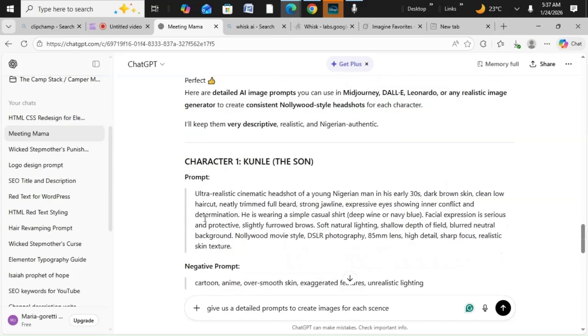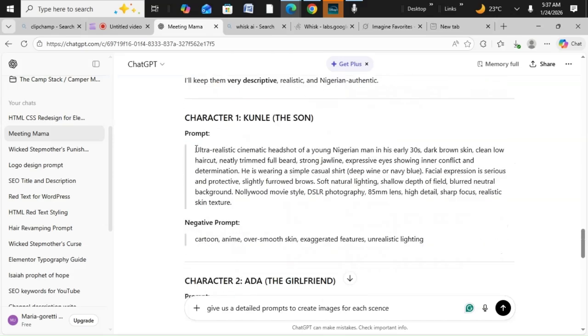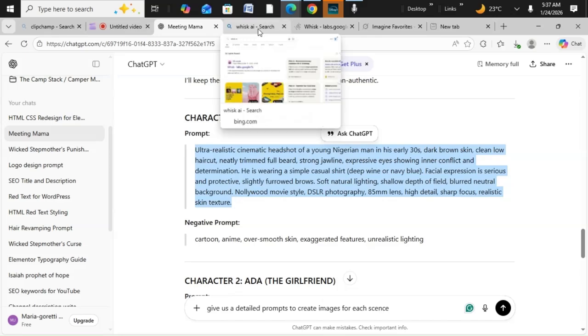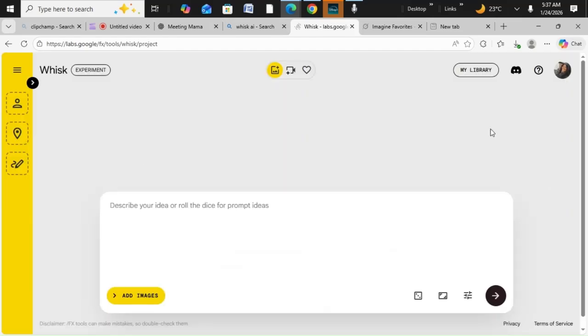This is Kunle. Let's go and get our handsome Kunle. For this we'll be using Whisk. This is Whisk. So let's get our images. As usual, you come here and paste the description of Kunle, and it's going to give us a Kunle. So let's go.